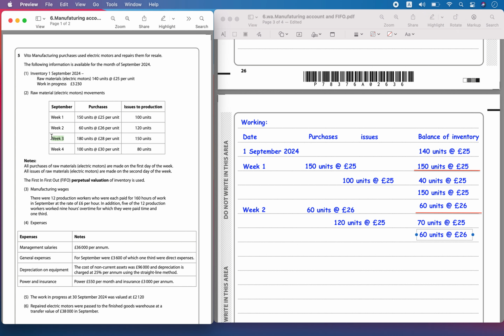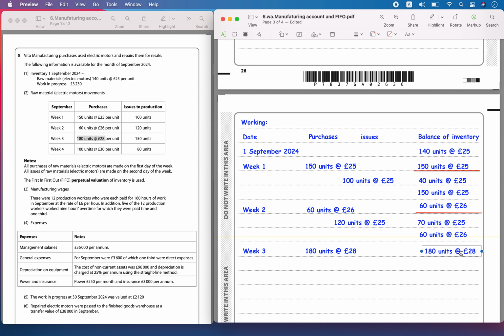Then in the week 3, what has happened is 180 units at 28 pounds was purchased. So let's write here. Now the sales have to happen for 150. Okay, we have to go and write this. This was purchased.